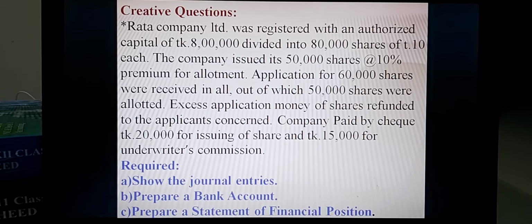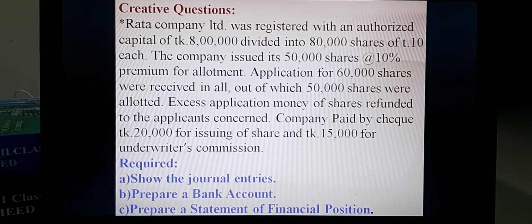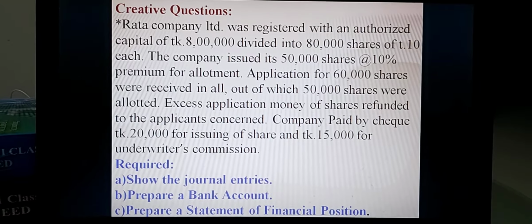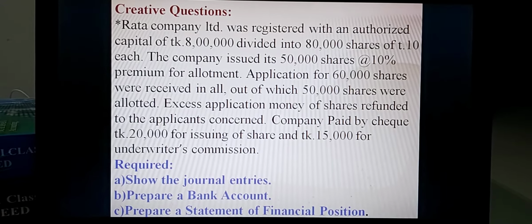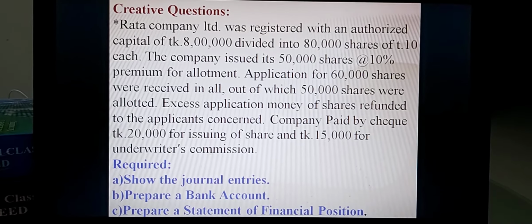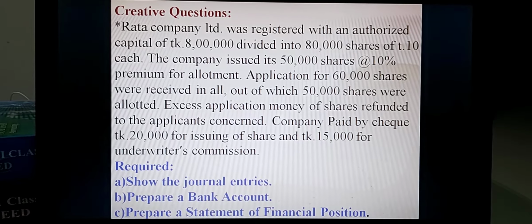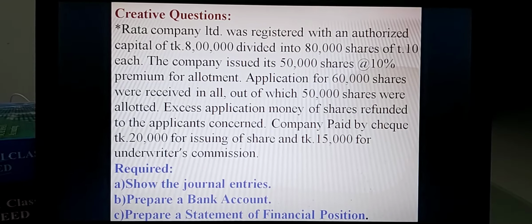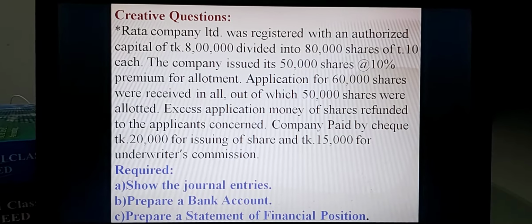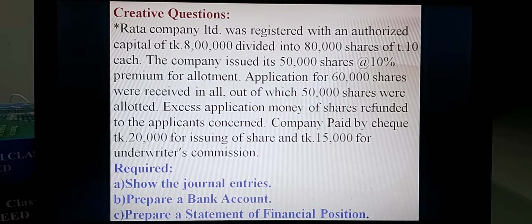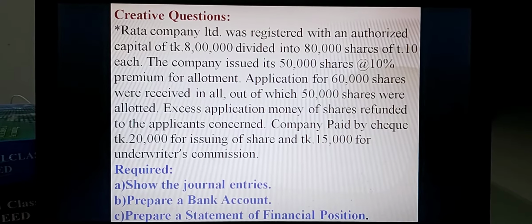Applications for 60,000 shares were received in all, out of which 50,000 shares were allotted. Excess application money of shares was refunded to the applicants concerned. Company paid by check Taka 20,000 for issuing of share and Taka 15,000 for underwriter's commission.